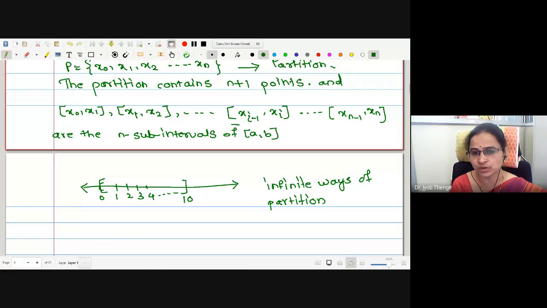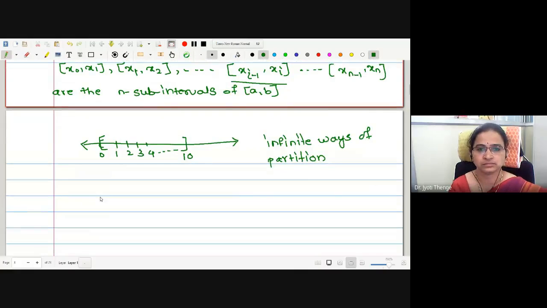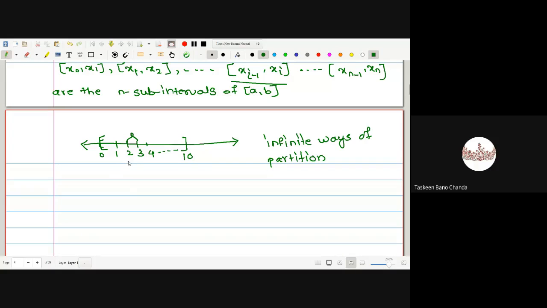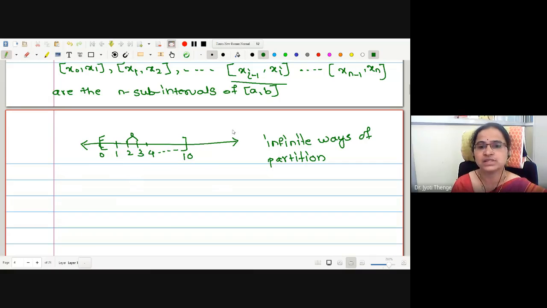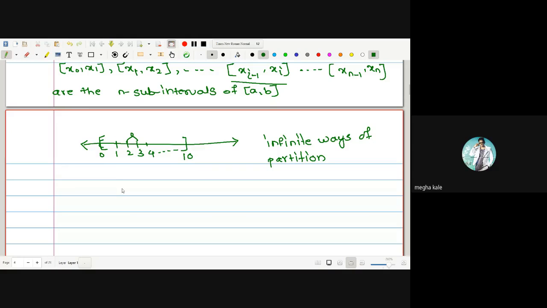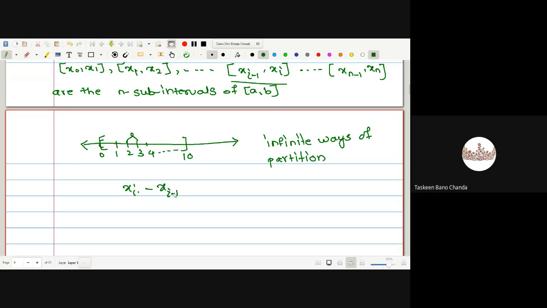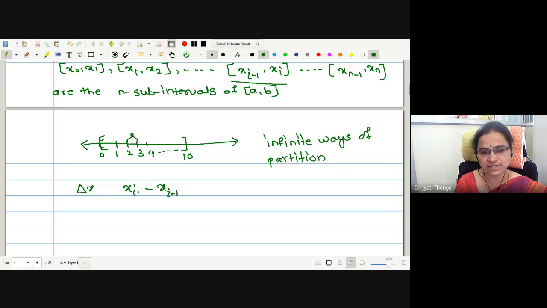Suppose I want to find out the length of this ith subinterval. What is the length of subinterval 2 to 3? 3 minus 2, 1. Similarly, what is the length of this ith subinterval? It is xi minus xi minus 1.